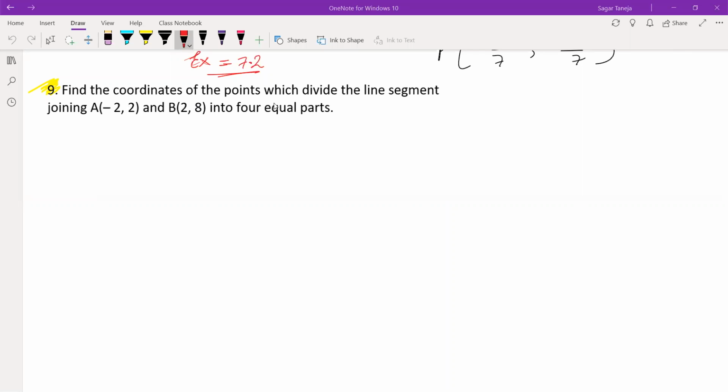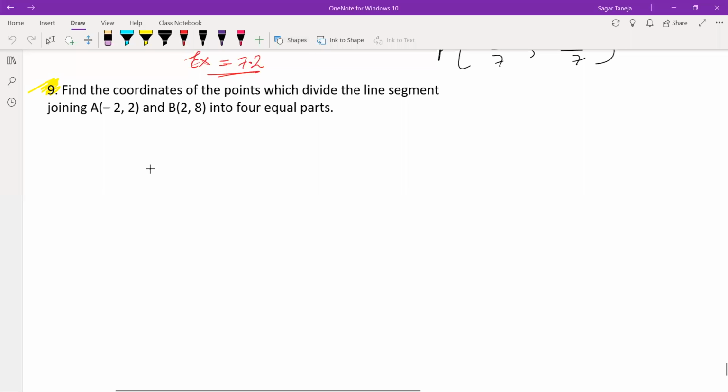Find the coordinates of the points which divide the line segment joining A and B into 4 equal parts. We have done the same question with trisection where the line was divided into 3 equal parts. Now this question says there are 3 points which divide the join of 2 points into 4 equal parts. So how can we do this?